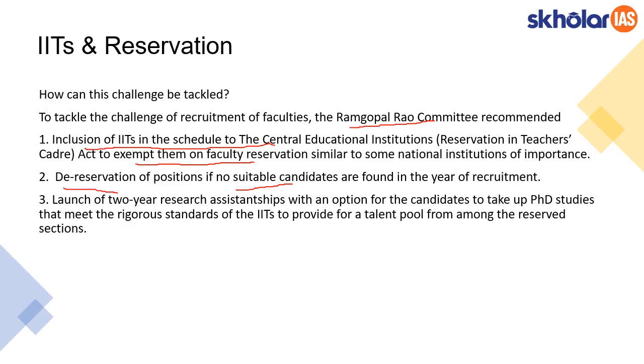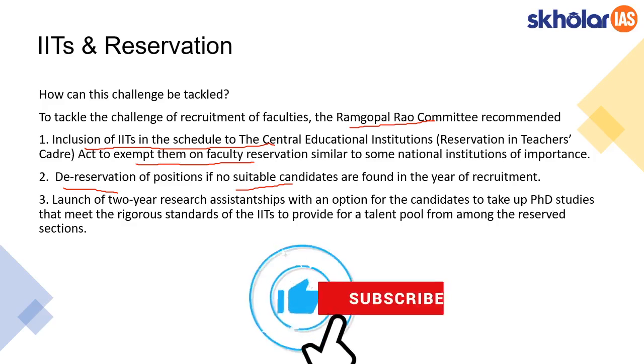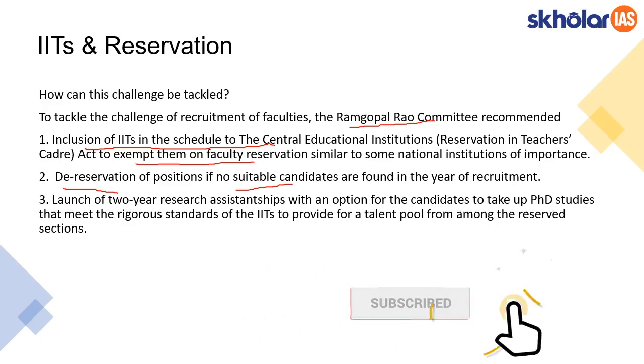Let's say out of 10 seats, 5 seats have been reserved for a certain category of people. Then if you can't find 2 or 3 people in that reserved category, those seats have to be de-reserved, so that even the general category can come and fill those seats, so that the student-teacher ratio doesn't get affected.